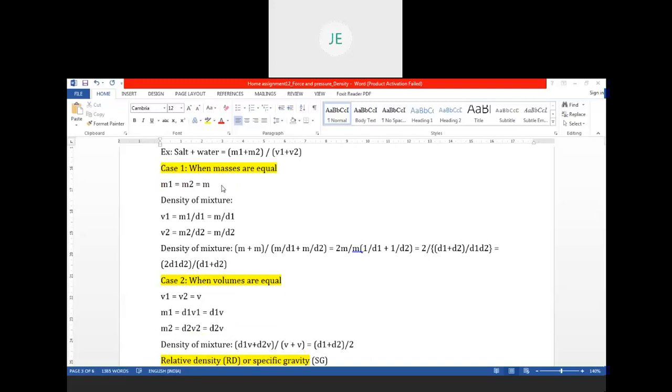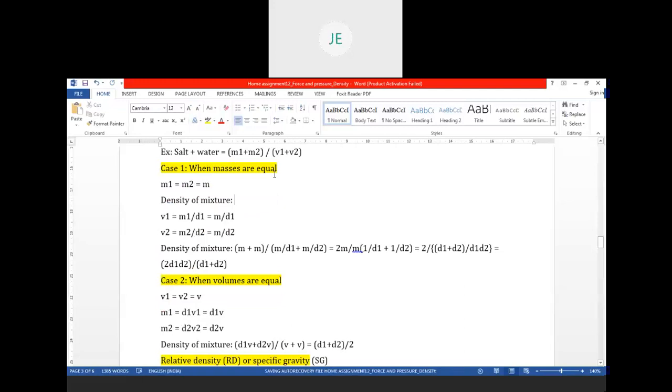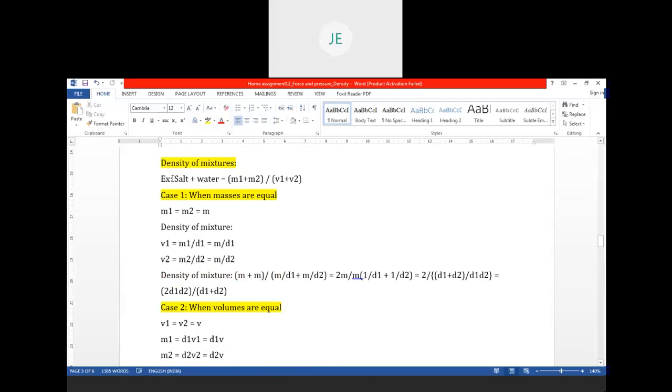Now let us go a little deeper. The density of mixtures: one case is when masses are equal, and another case is when volumes are equal. That means the mass of the salt and the mass of the water are both the same. At that time, what will be the density of the mixture? That is the case. So M1 is equal to M2, which is again taken as, let us say, M.